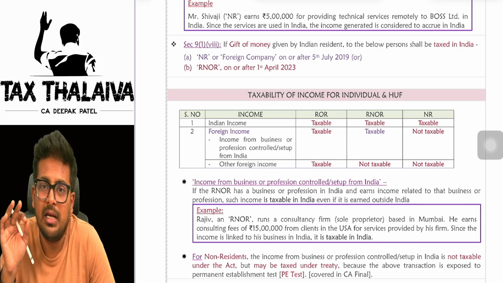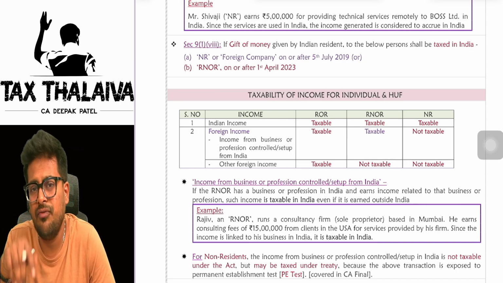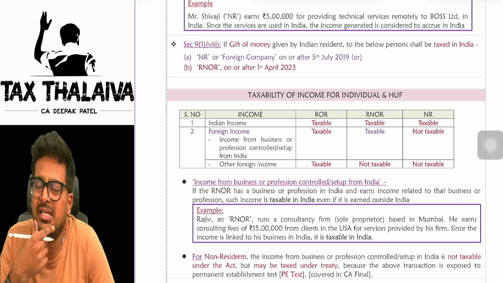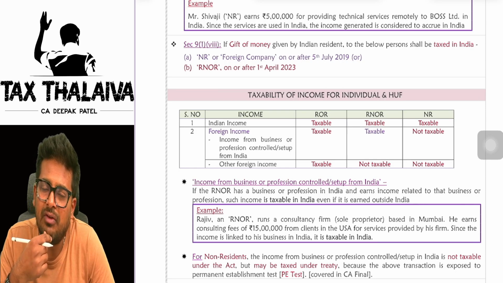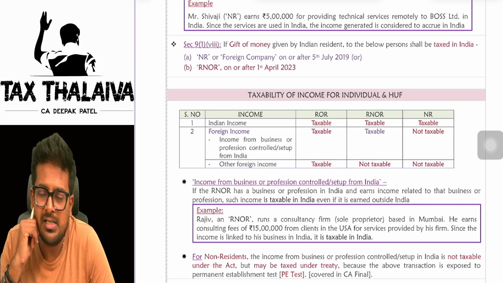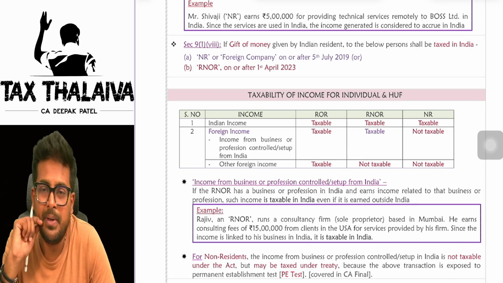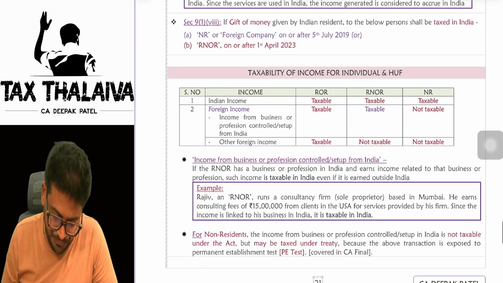If a gift is received by a resident and not ordinary resident, let's say, for example, I have a friend who is a resident, not ordinary resident, and I have gifted him something. That gift, whatever he received, will be taxable in the hands of that person who has received the gift.